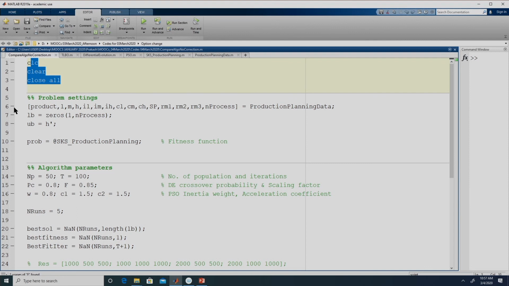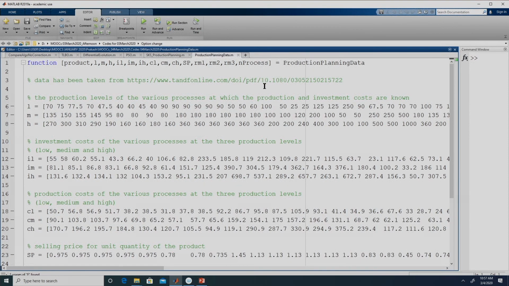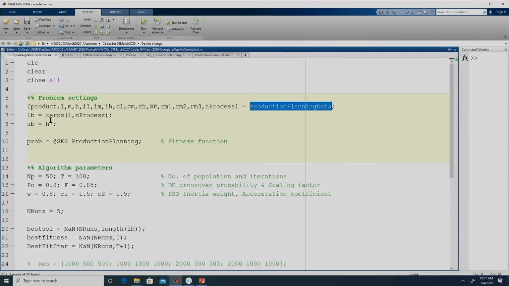Here in line 6 we are accessing this function, production planning data, which contains the data. Because we need to provide the upper bound, and the upper bound, if you remember, is the H value, the maximum production that is possible, and the lower bound is 0. Remember, it is not the low level value, because if we put it as the low level value then we are enforcing an artificial constraint that each process has to be used. That constraint is not part of the problem.